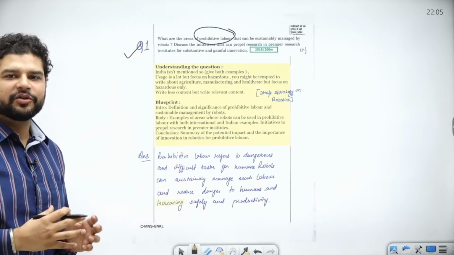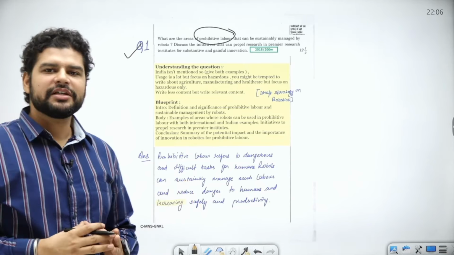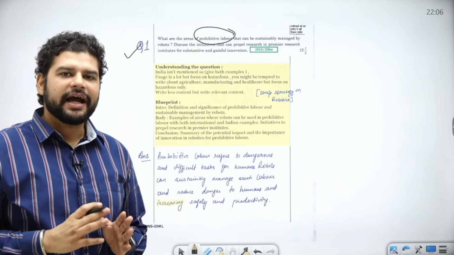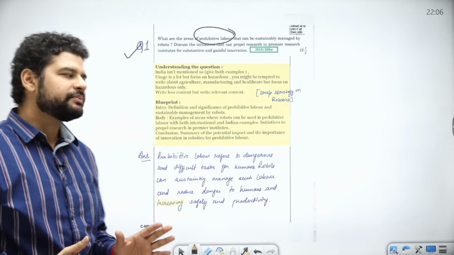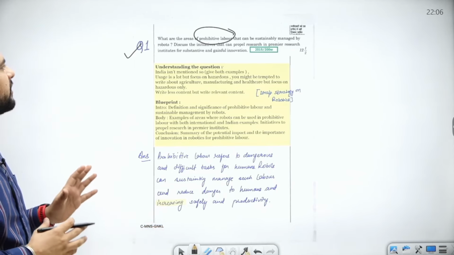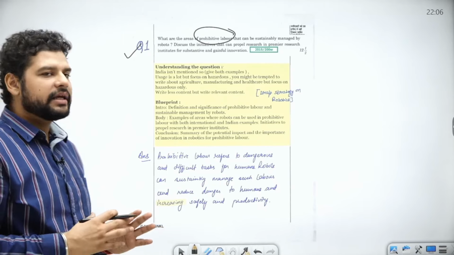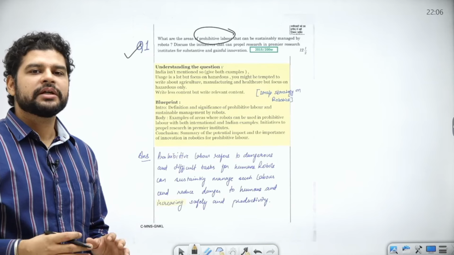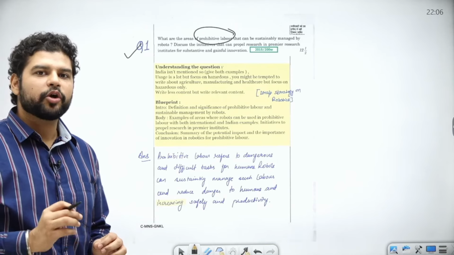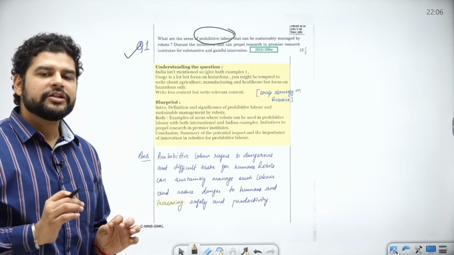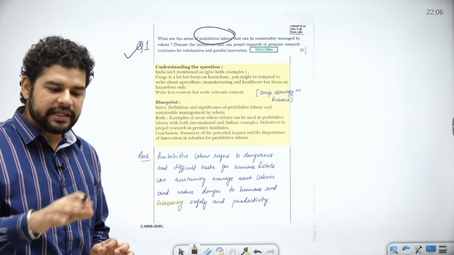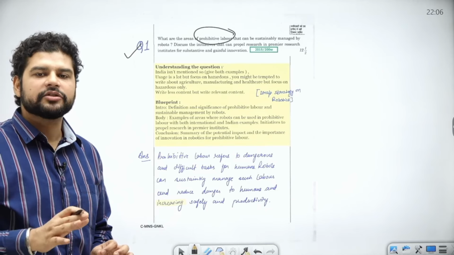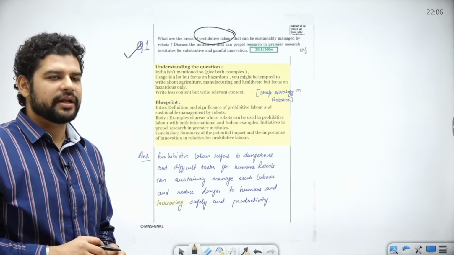Now, clearly, this question is heavy on keywords. Now, those keywords are just to scare you. At the end, let's simplify the question and decipher it. So, the question is asking for areas in which robots can assist or replace humans, but those areas should be prohibitive. That means they should be hazardous to human life. Working in those areas should create danger for human life.